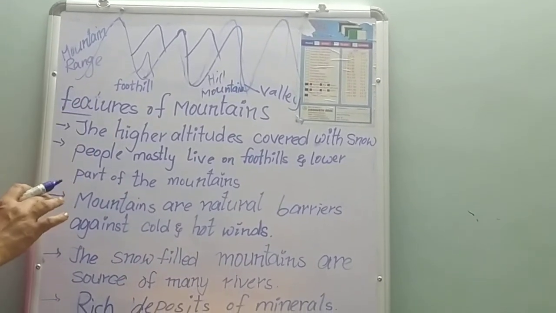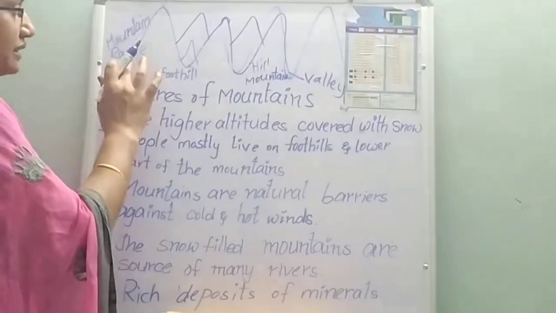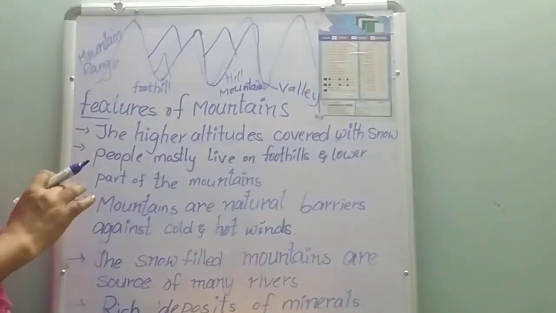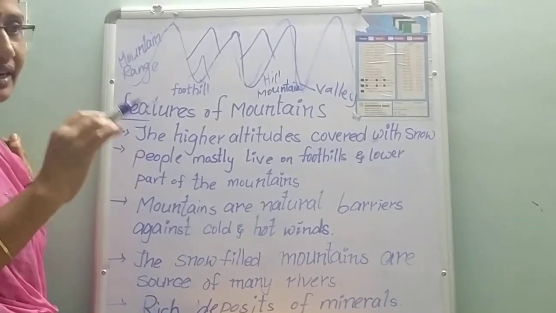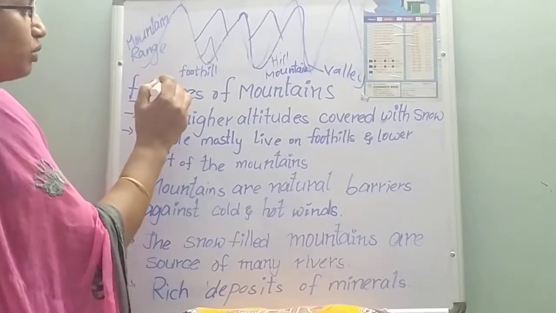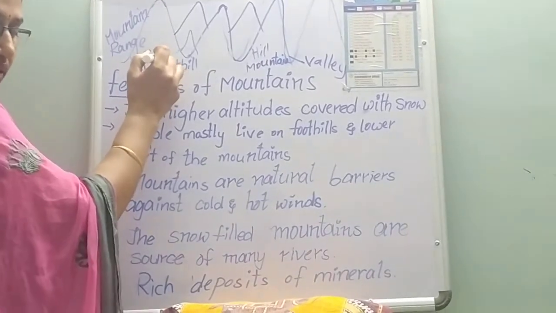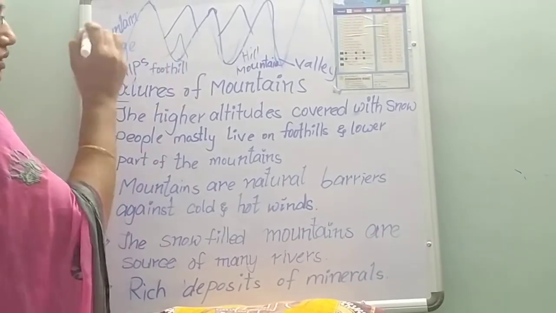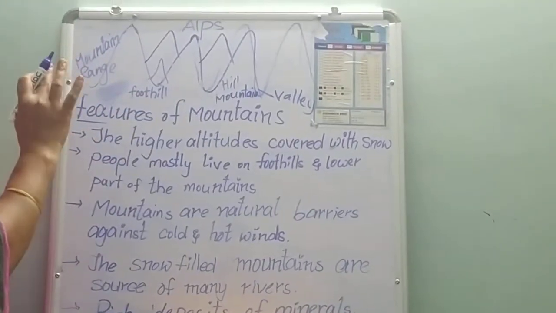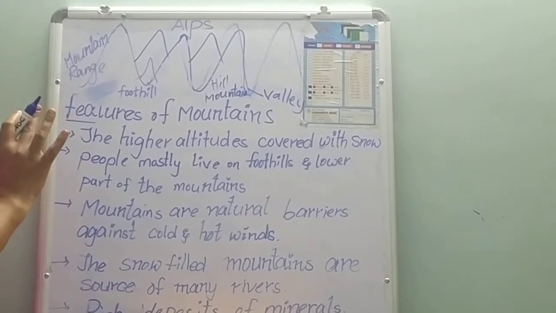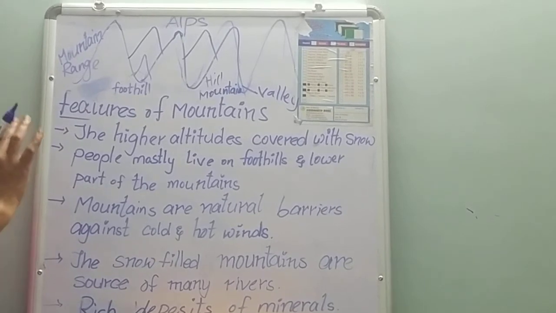The Himalayan mountains, which are located in India, in Jammu and Kashmir, are an example for the mountain range. And the Alps mountains are located in Canada. Okay, children, these are the examples for the mountain range: Himalayan mountains and Alps mountains.